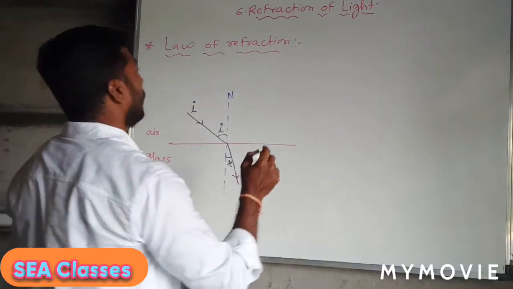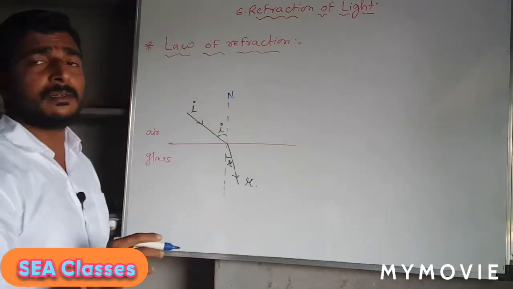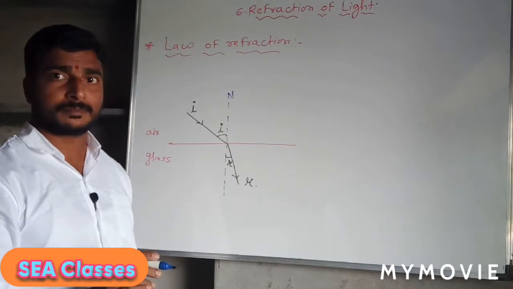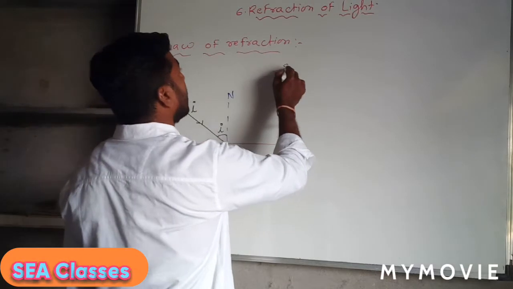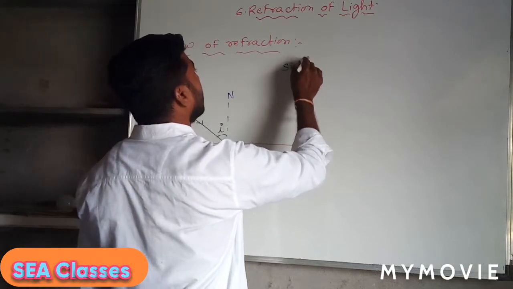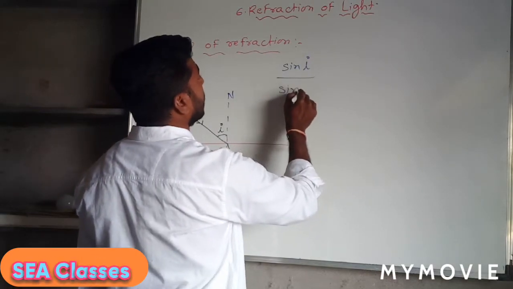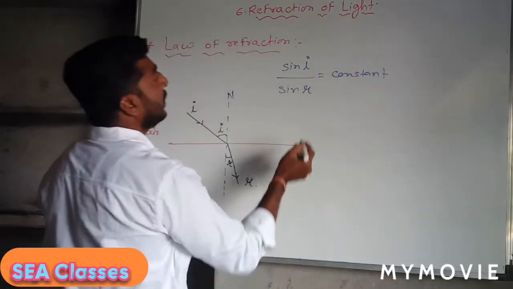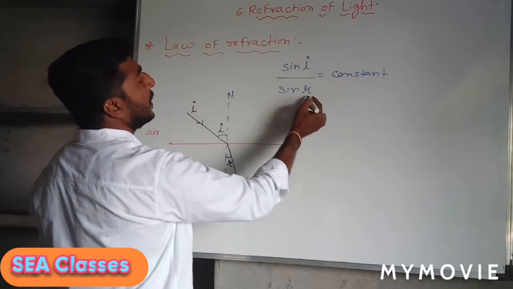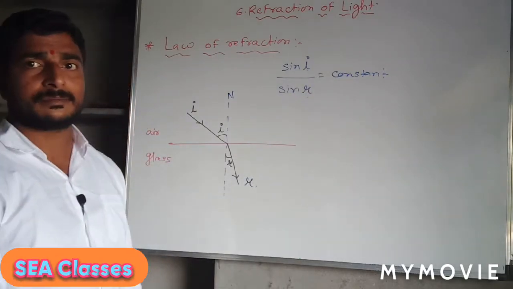And the second point of the law says that for any given pair of medium, the ratio of sin I to sin R is always constant, where I is the angle of incidence and R is the angle of refraction.